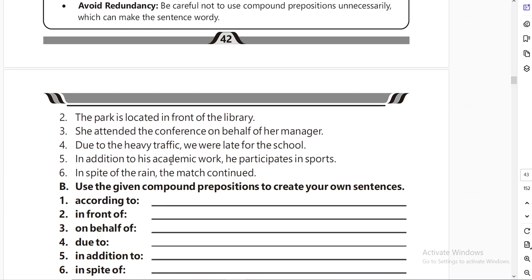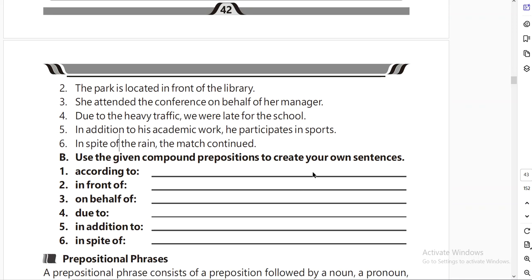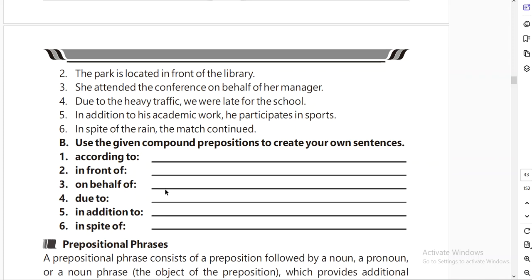In addition to his academic work, he participates in sports. In addition to is a compound preposition. In spite of the rain, the match continued. So, in spite of is the compound preposition here. Then they are asking you to make a few sentences, which I hope all of you can create very easily.